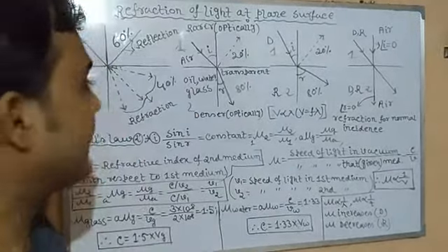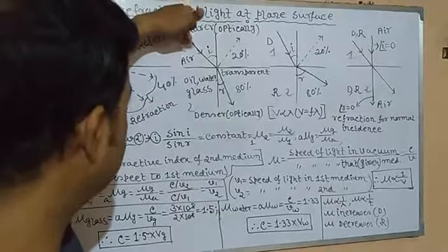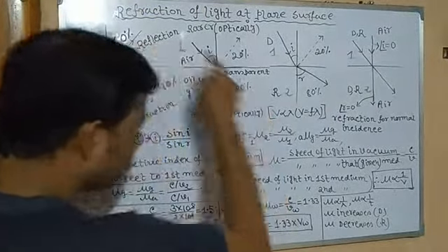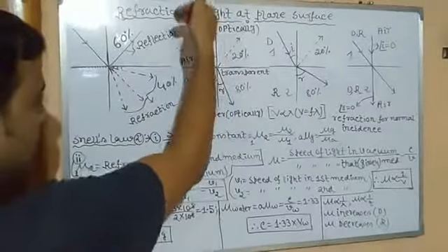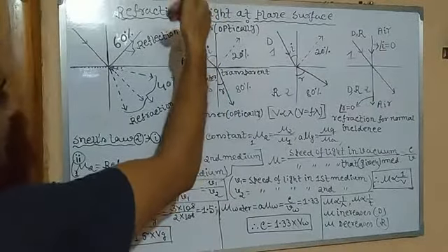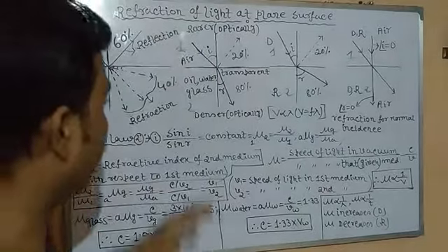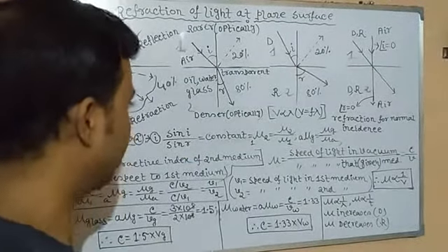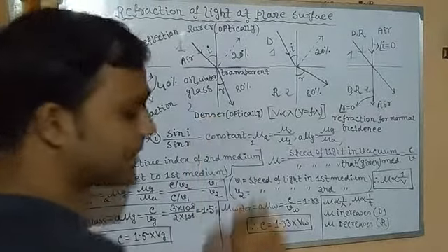But if light enters, if we take the first medium as water and then oil, we will get exactly this picture. It means water will behave as an optically rarer medium, whereas oil, any kind of oil, generally behaves as an optically denser medium. So oil is behaving as the denser medium.